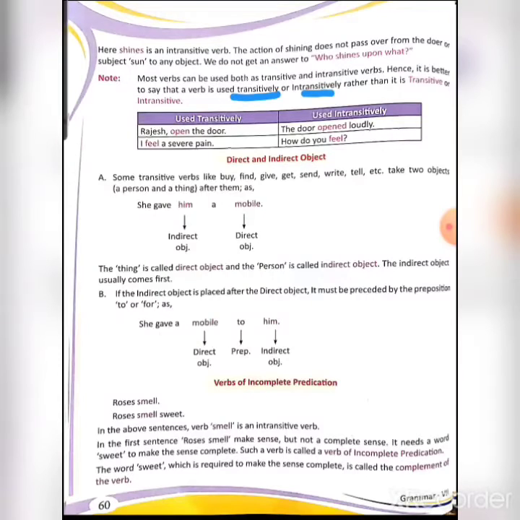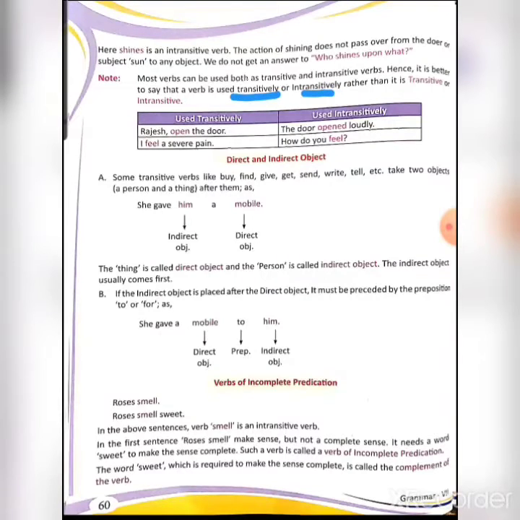You feel a severe pain. So feel is a verb which is used transitively. Now, the door opened loudly. So it is used intransitively. How do you feel? So feel here is used intransitively. So the same verb can be used in two different forms, in transitive form and in intransitive form.